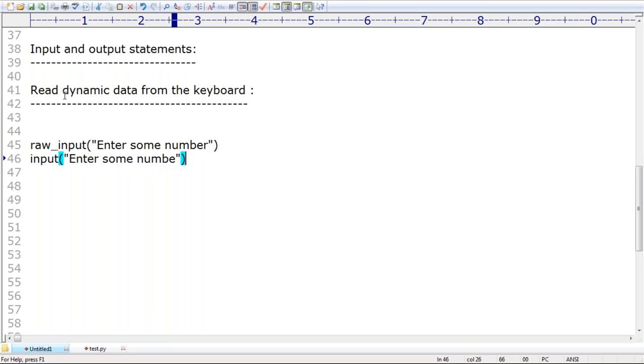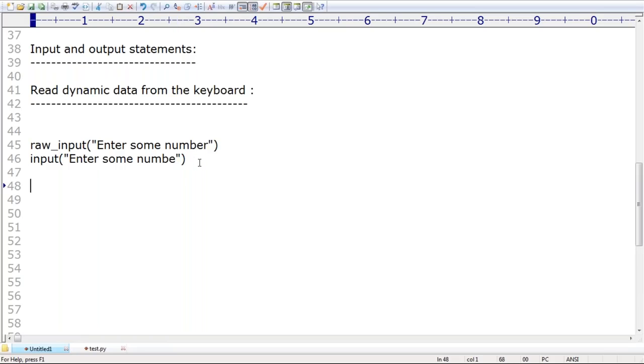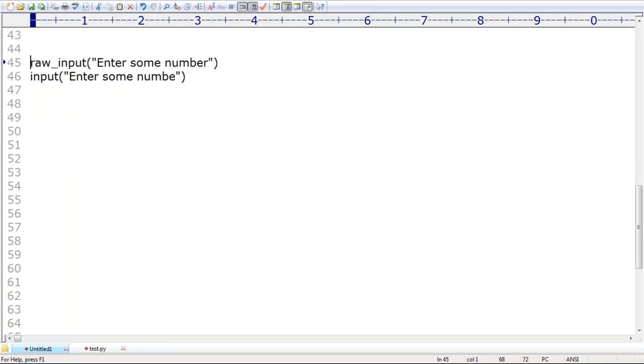So now don't get confused. Listen very carefully about these two things, right? Very important point. What is the difference between them? Take very special care, because here you people may get some contradiction. That's why listen carefully, sir. Raw input and input, what is the difference between these two things?